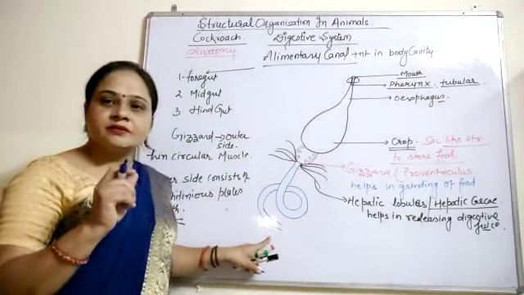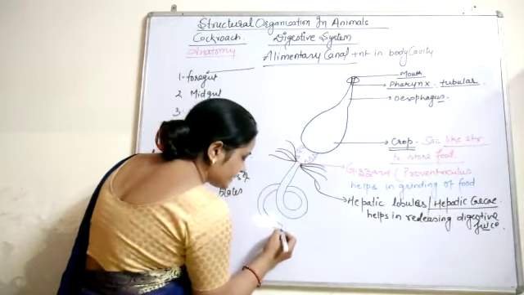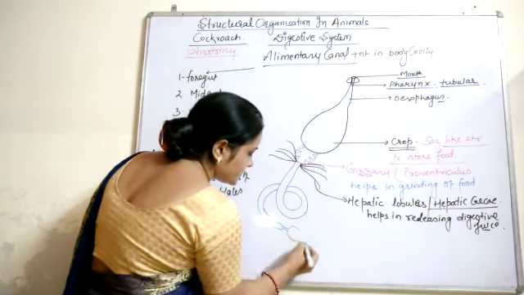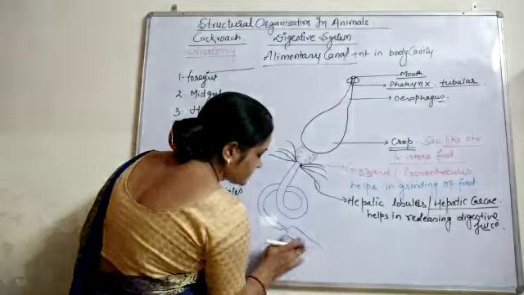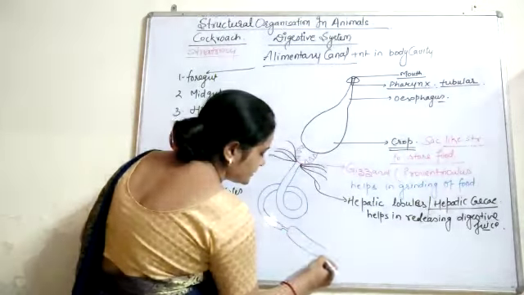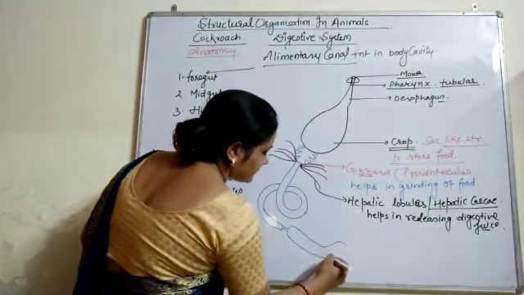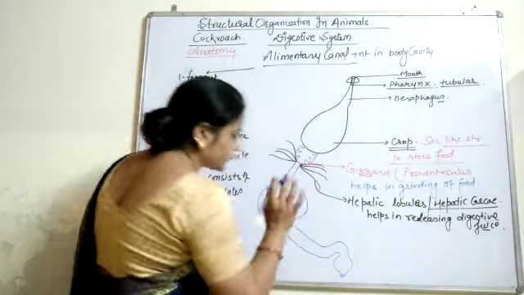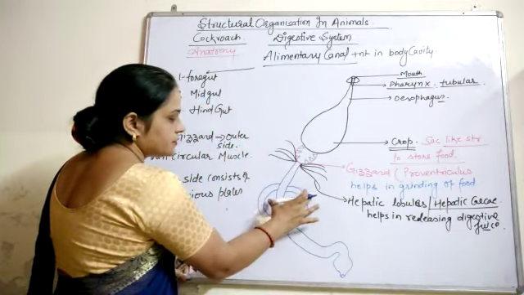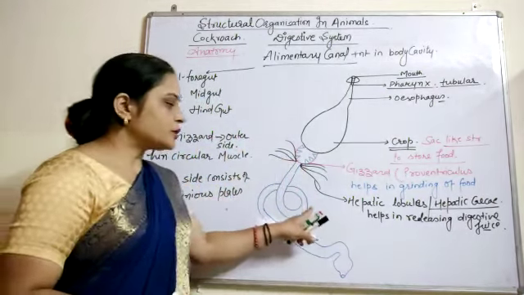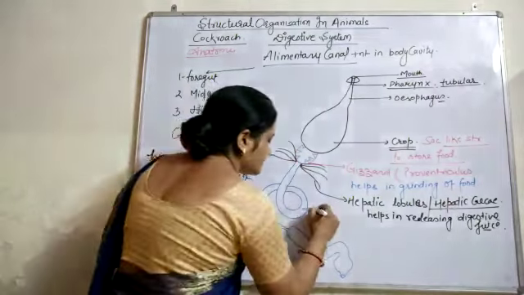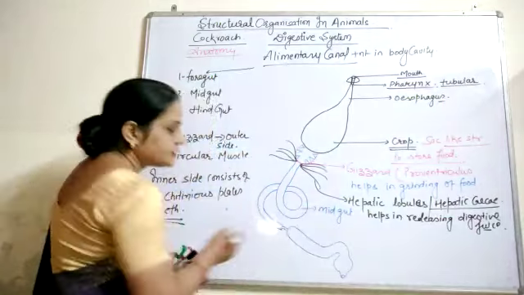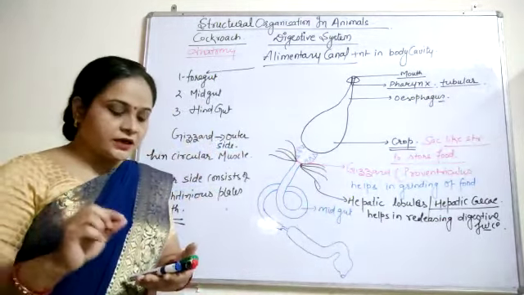After that, the hindgut region will start, and this hindgut region opens into a rectum. This complete part is known as the midgut region, and we can label it here. From this point, the hindgut region starts.